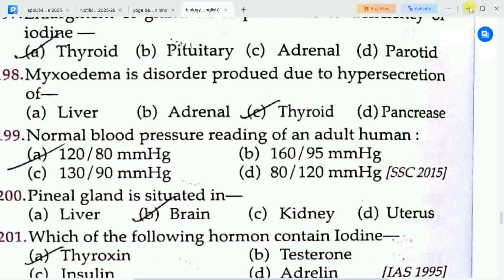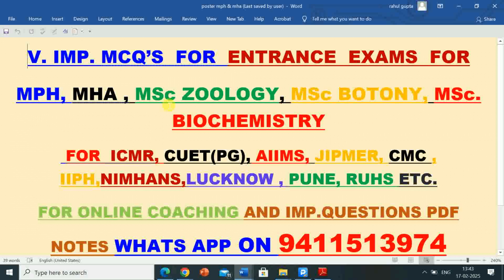So in this video, information regarding 20 very important multiple choice questions has been given for the preparation of entrance exam for MPH, MHA and other competitive exams, and for students who are preparing for various university and institutes, public health, hospital administration and other competitive exams.